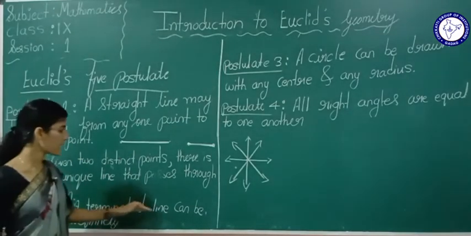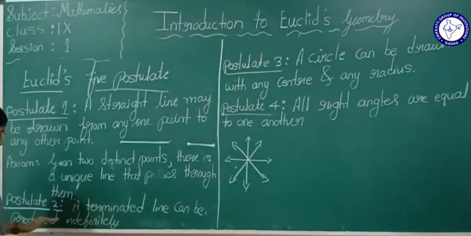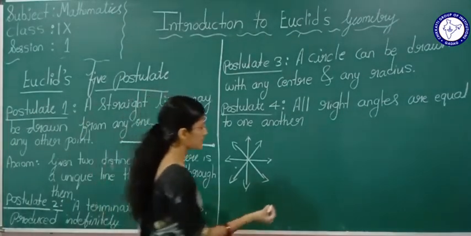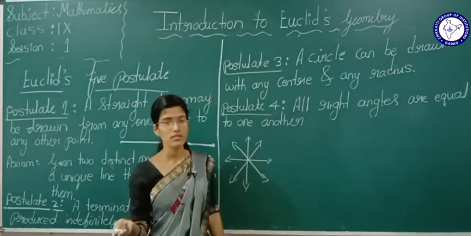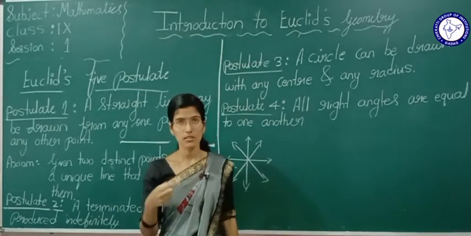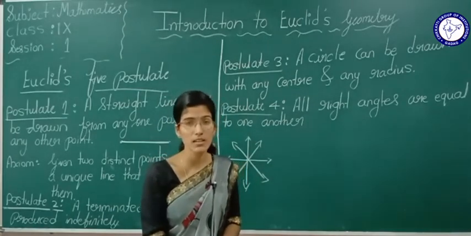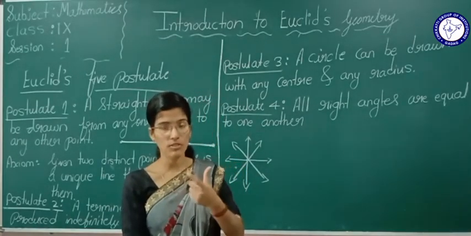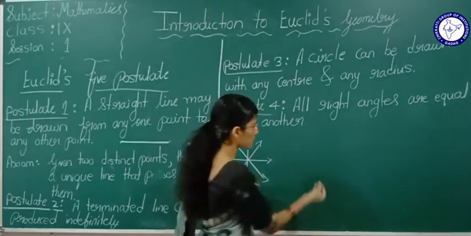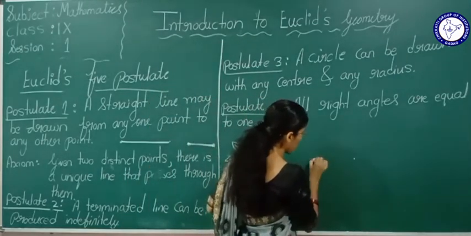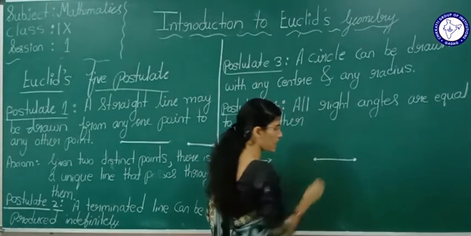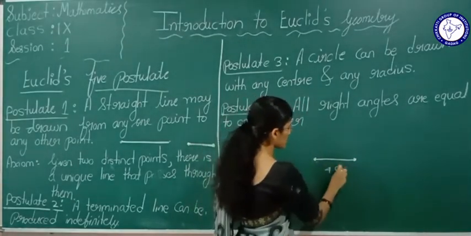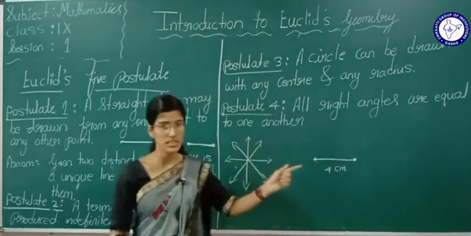A terminated line can be produced indefinitely. See here, terminated line means, for line segment, Euclid is telling terminated line. Whatever we call a line segment, line segment means what? Which has 2 end points. Yes or no? This is nothing but a line segment. Suppose this is 4 centimeters. Okay, this is a line segment.